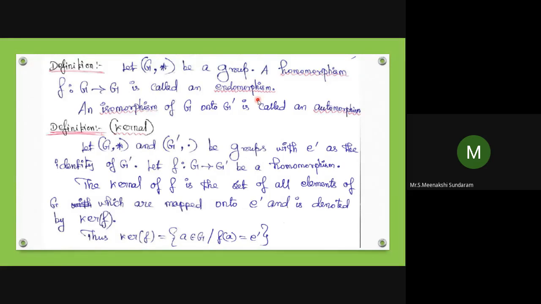Write the definition. Let (G, star) be a group. A homomorphism f, a mapping from G to G, is called an endomorphism, and an isomorphism of G onto G dash is called an automorphism.